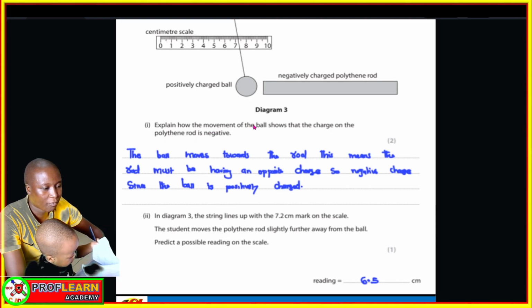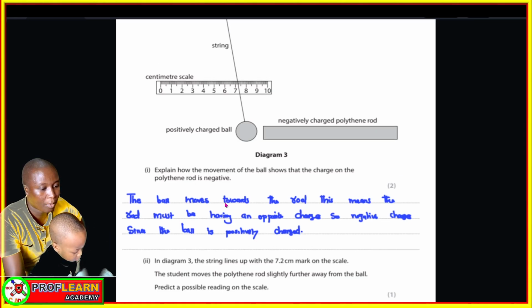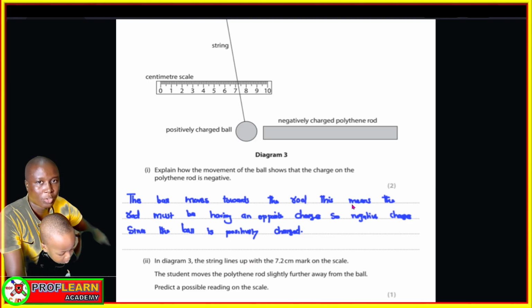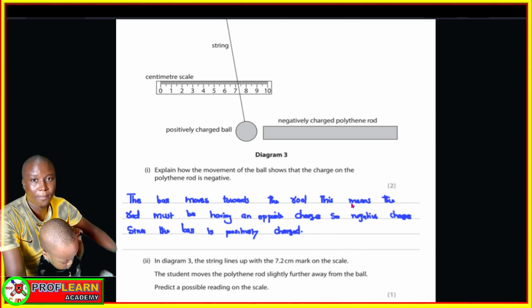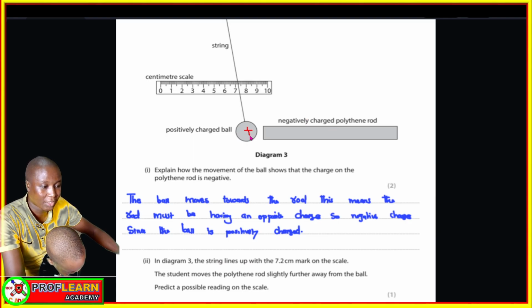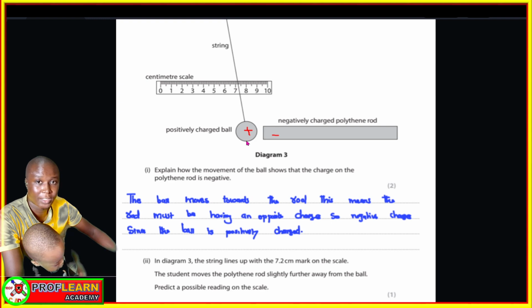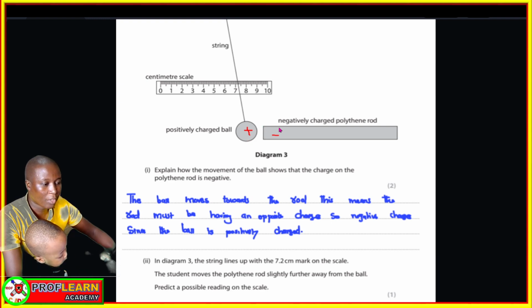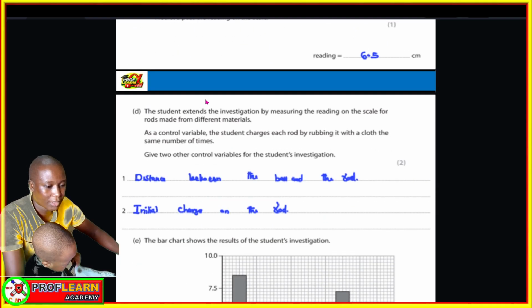Explain how the movement of the ball shows that the charge on the polythene is negative. The ball moves towards the rod, which means it is attracted. If it is attracted, it means that the polythene rod must have an opposite charge. Since the ball is positive, the opposite charge here is negative. If a positively charged rod was brought here, it would be repelled, so we would have a value that is less than 5 on the other side. Yeah, so basically that is it.